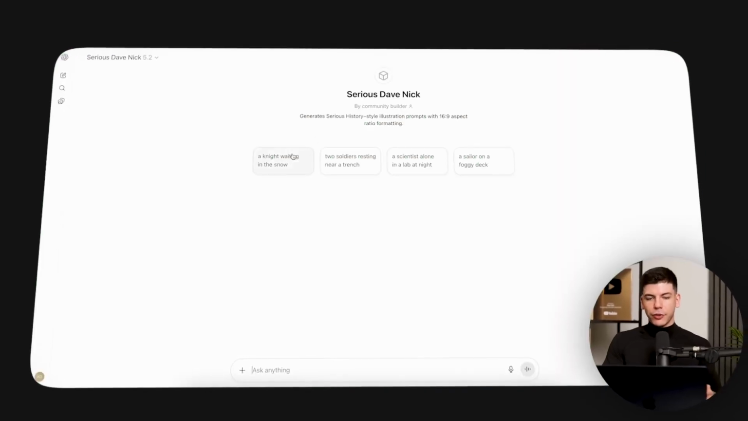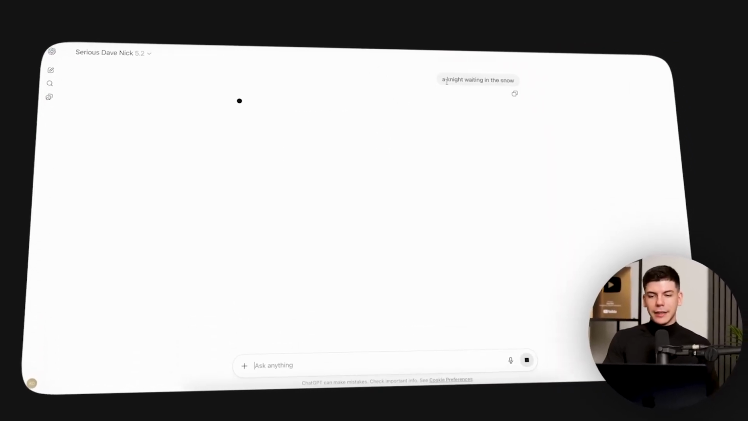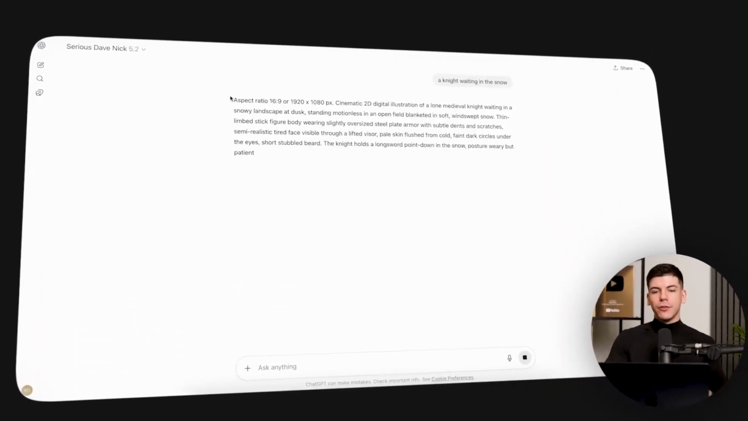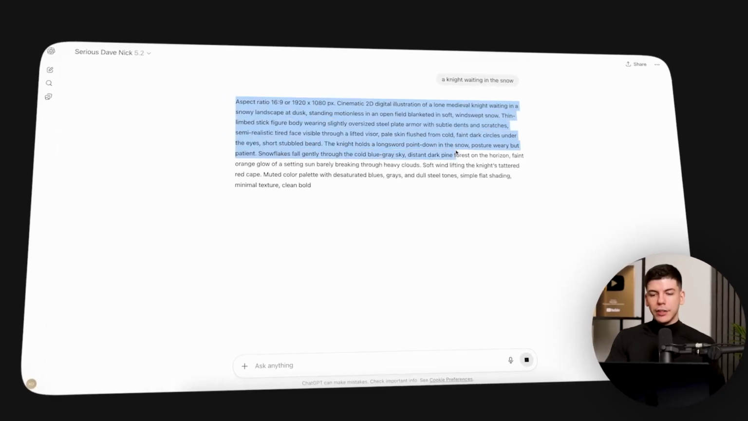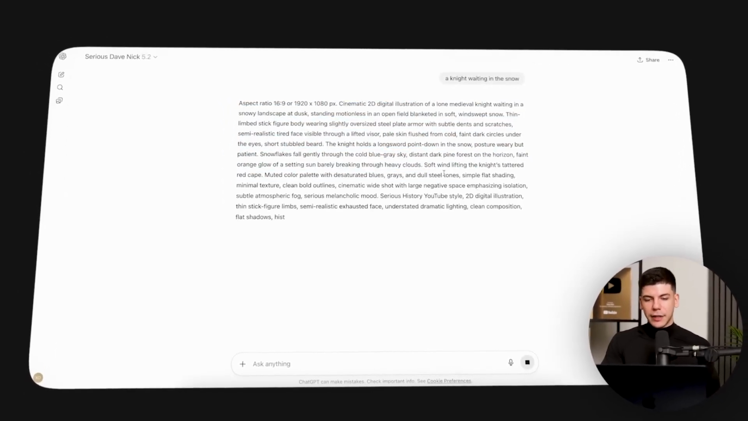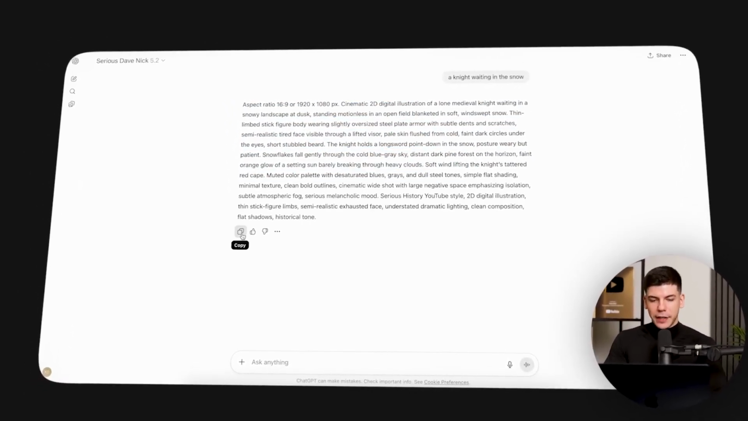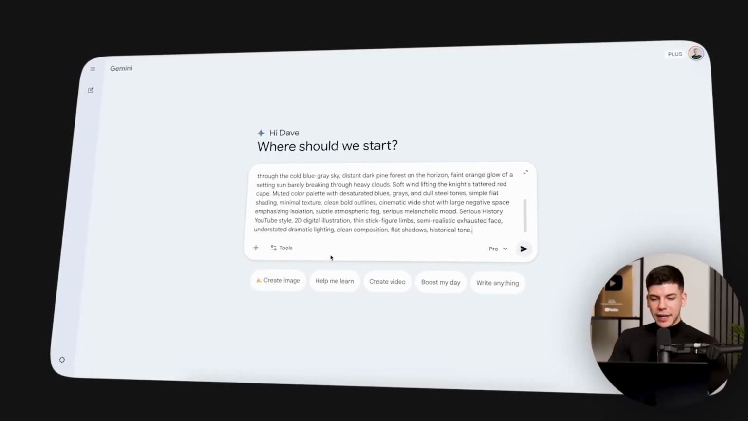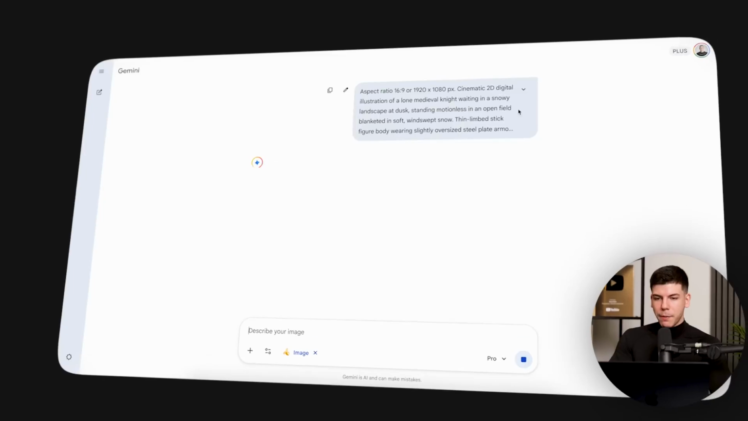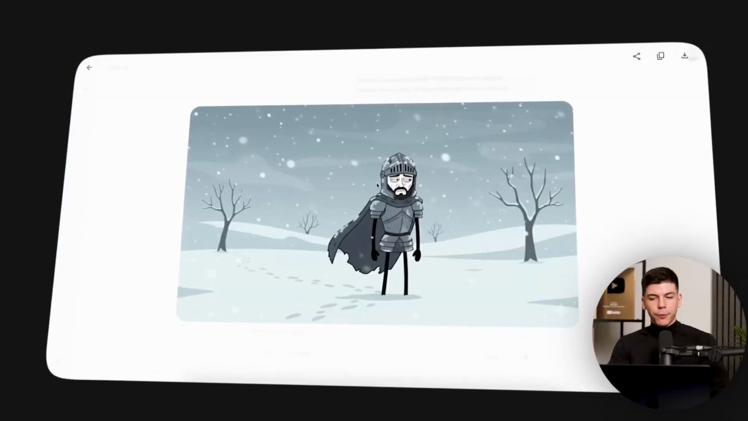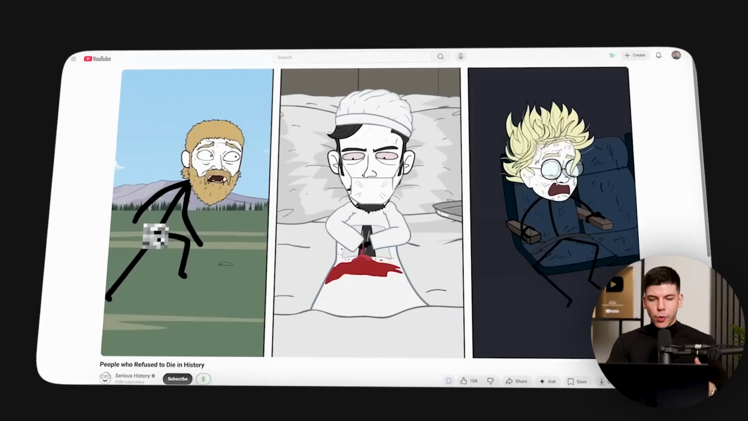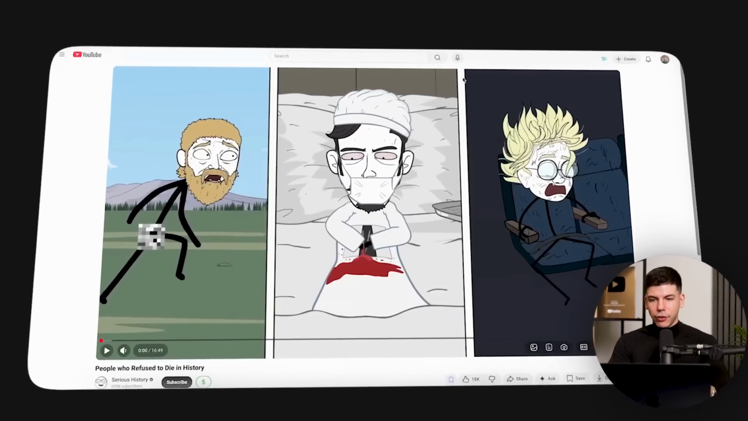So I built this custom GPT where you can just describe your scene. Let's say, for example, I'm going to select a knight waiting in the snow, and this gives you the exact prompt that you need to copy and paste inside of Nano Banana to get this style of animation. Just go to Nano Banana, paste that here, select create image, submit, and you'll get a result that looks very, very similar to what they have here on Serious History.